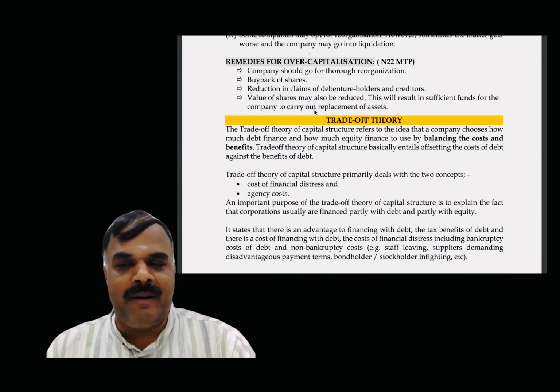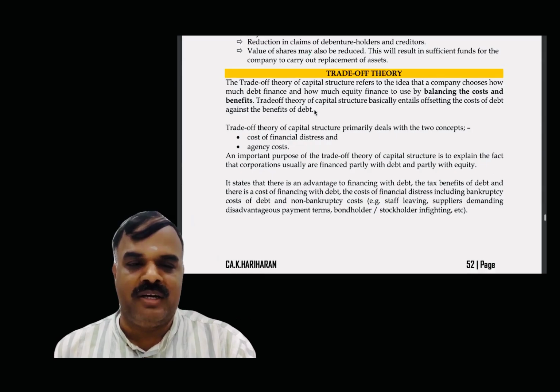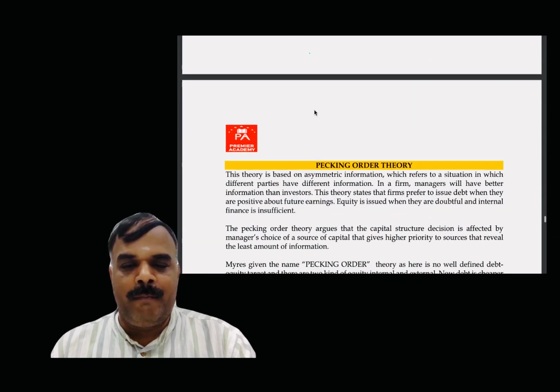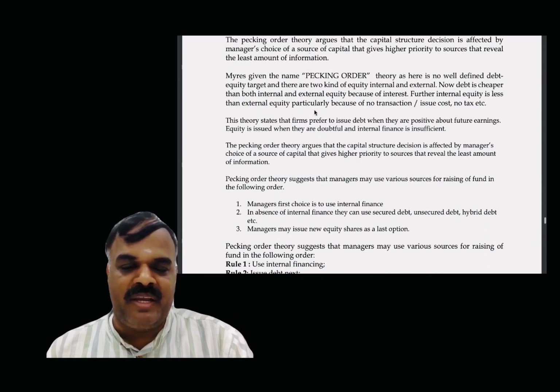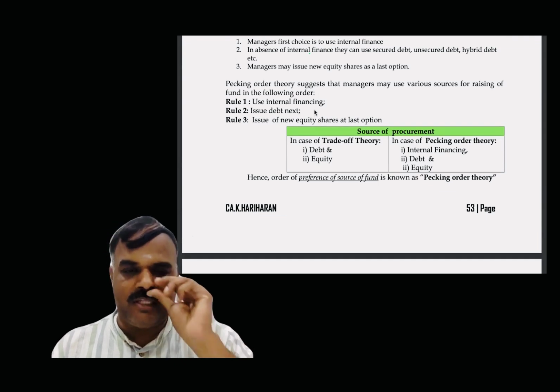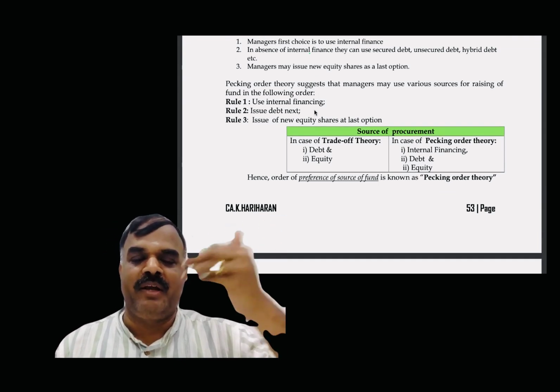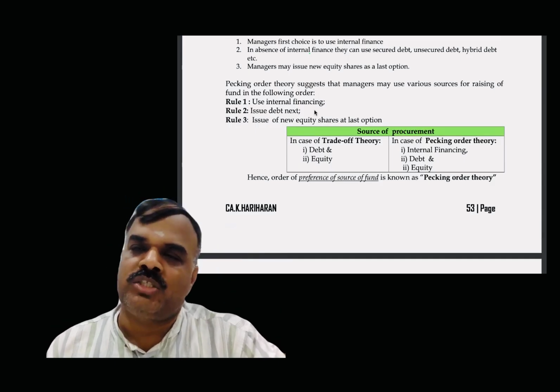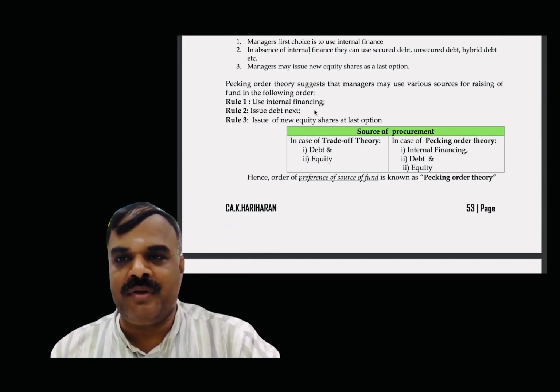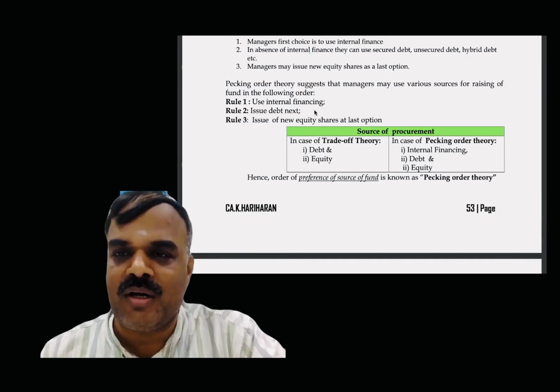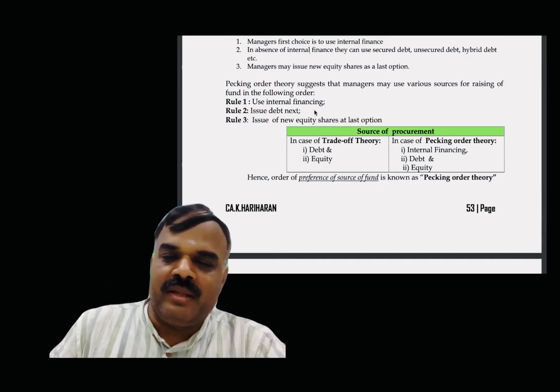Trade-off theory. Balancing the cost and the benefit is called the trade-off theory. A comparative analysis of pecking order and trade-off theory will help you understand more. With respect to trade-off theory, first we are depending on debt. Thereafter, we are depending on equity. Why? Cost of debt is cheaper than cost of equity. Trading on equity concept. Are you able to follow or not? So that is called trade-off theory.